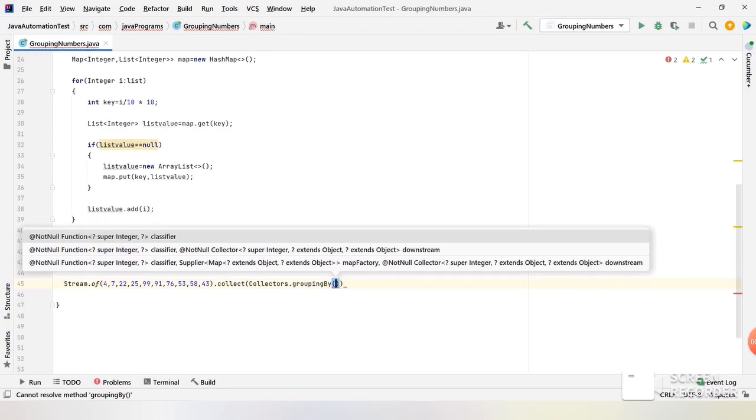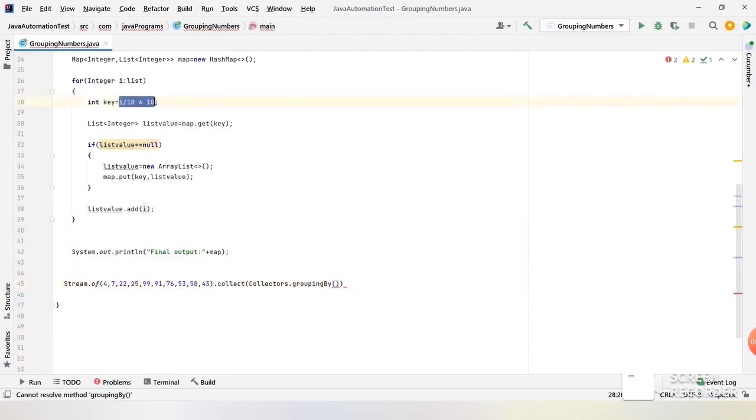So we need to group all the key values as per this condition, right? To do that we need to pass this condition here, but we are not here to create any methods for integers in the stream. We could use an anonymous class and create a method to assign this value, but in order to do that we can use a lambda expression. Lambda expression was also introduced in Java 8. If you are not aware of lambda expressions, no worries, we can have more sessions on lambda expressions in the future. As of now, I am storing this using a lambda expression.